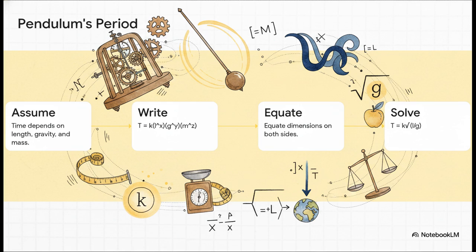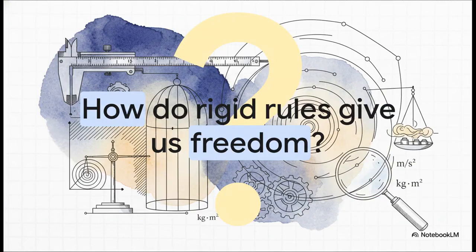we discover that the mass dimension actually cancels out completely, meaning the weight of a pendulum doesn't affect its swing at all. We solve the remaining exponents to discover that time equals a constant times the square root of length over gravity. We just hacked the mathematical relationship of a pendulum without ever touching a single piece of lab equipment. How cool is that?